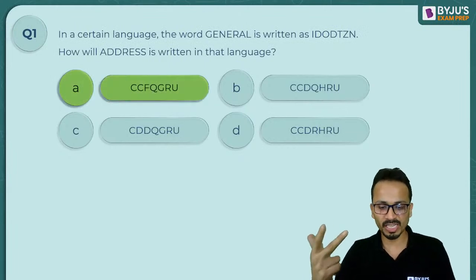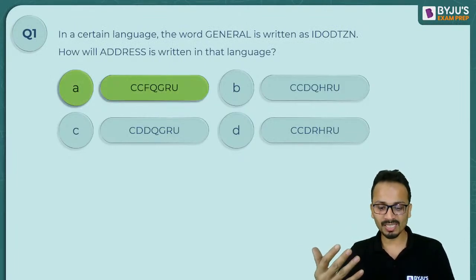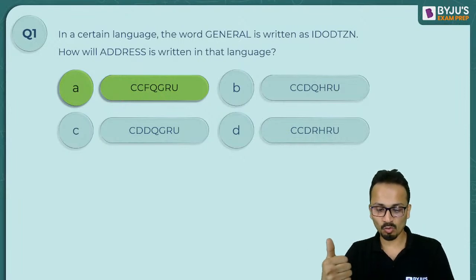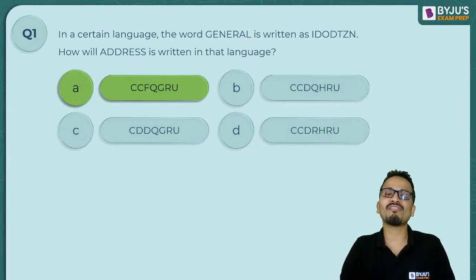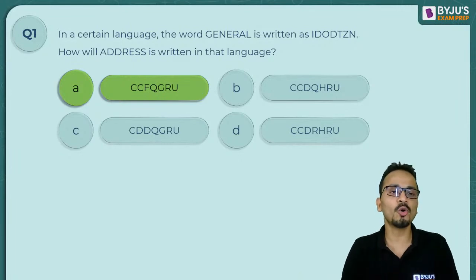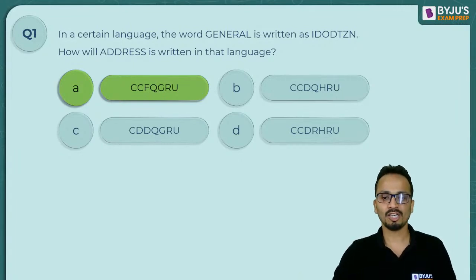So Kishmish, Vaishnavi, Akansha, Sneha, Unnati, Vaibhav, Vaishnavi, Muskan, all of you have given a correct answer. Wonderful. Good going. Keep it up. All right. So all of you must have understood what will be the correct answer in this case. Great. So let's move on to the second question.